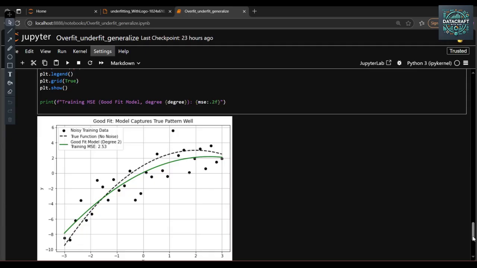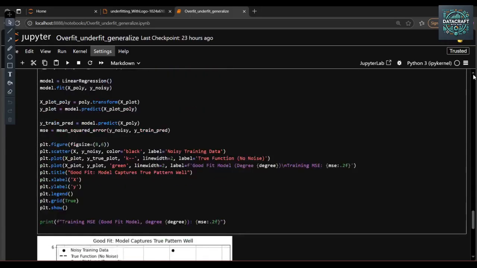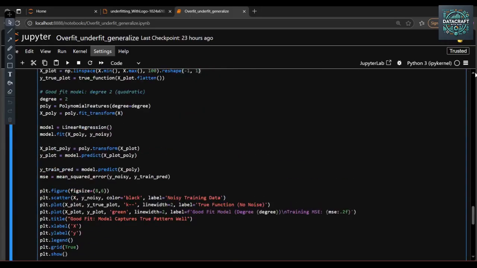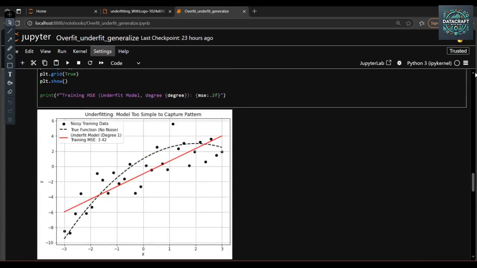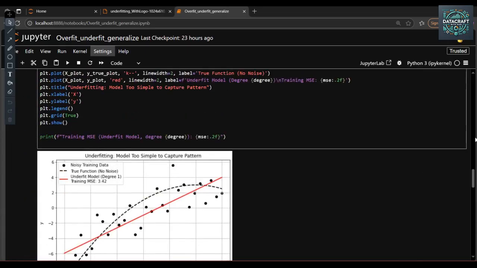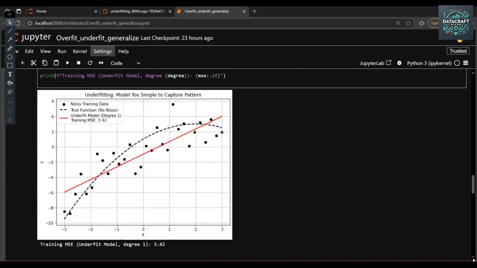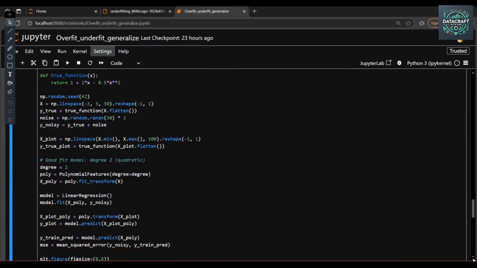So now let's try to understand what this plot is basically indicating. The true function has no noise, and the good fit model is degree 2. In this case I have taken degree 2, and previously I took degree 1, when the model was underfit. When the degree is equal to 1, that means the model is underfit, and if I take degree equal to 2, that means my model is good.